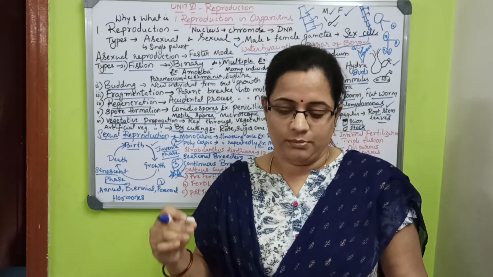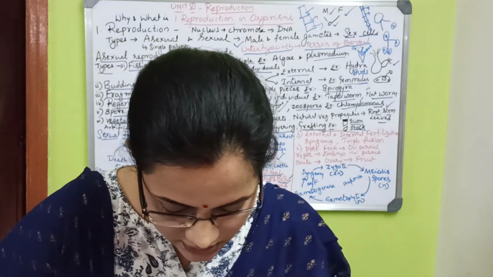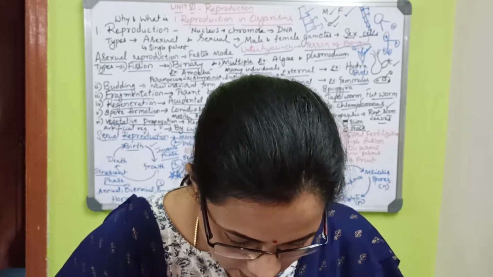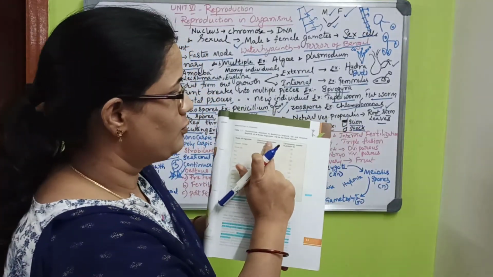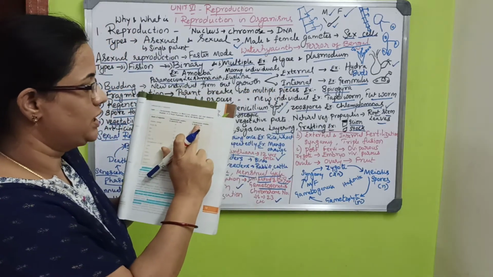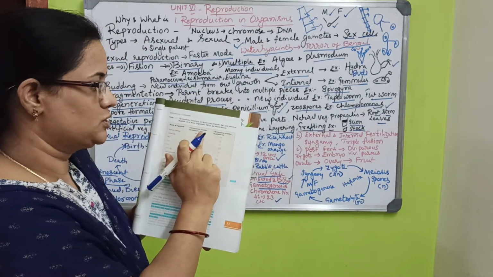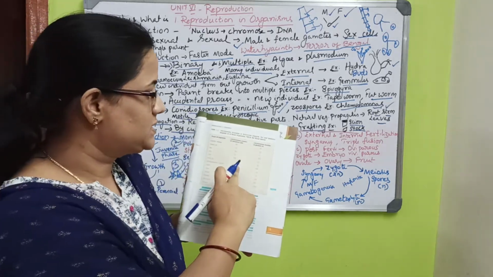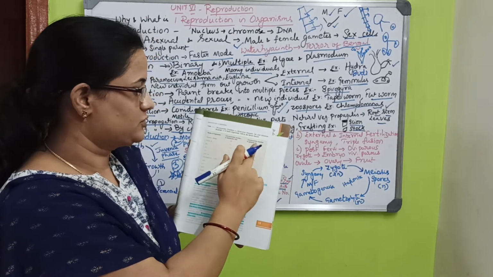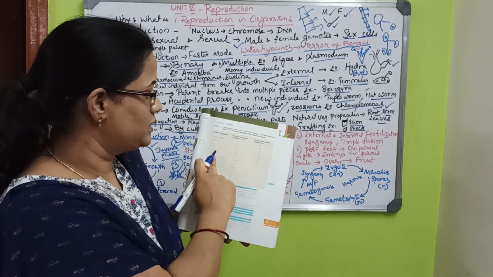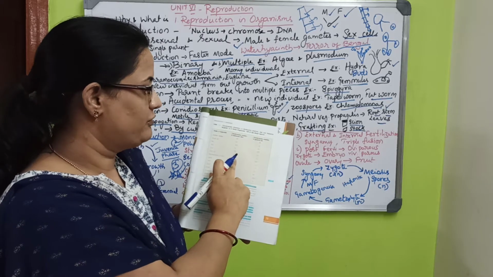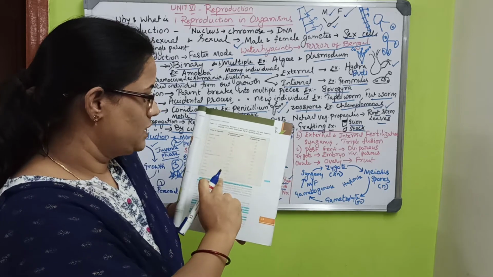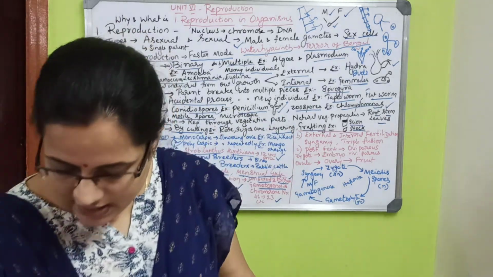You should remember that by meiosis, they are asking one question on the back side: the chromosome number in the meiocyte and the chromosome number in the gamete. Don't get confused. The chromosome number in the meiocyte is diploid, and in the gamete it is haploid, which means half. In human beings it is 46 and 23. You can remember an important one: Ophioglossum, a fern, has 1260, and half of that is 630. Like that, a cat has 38 chromosomes. You can remember all these; they gave many.